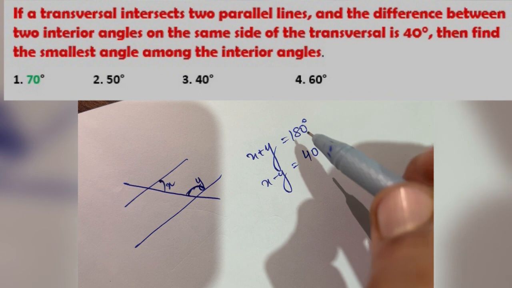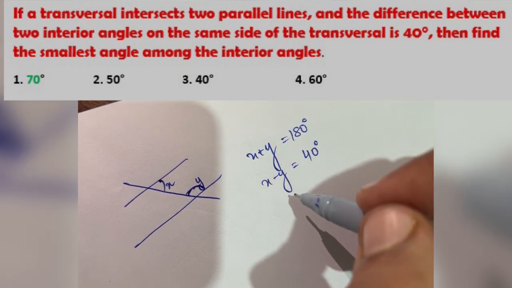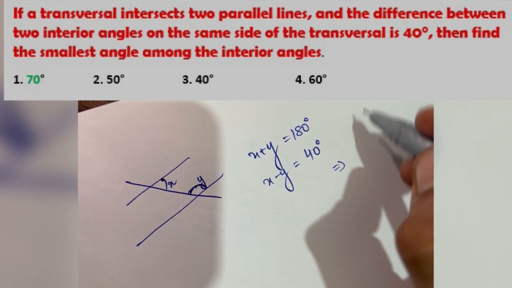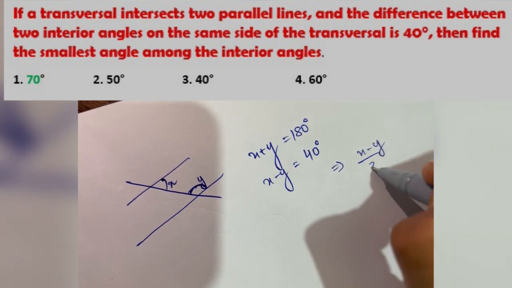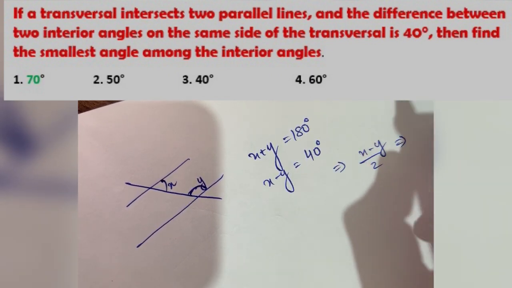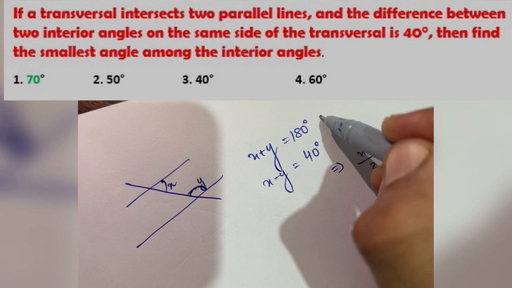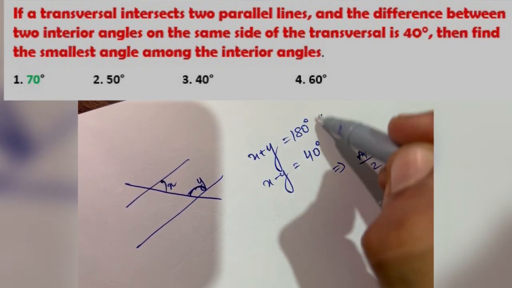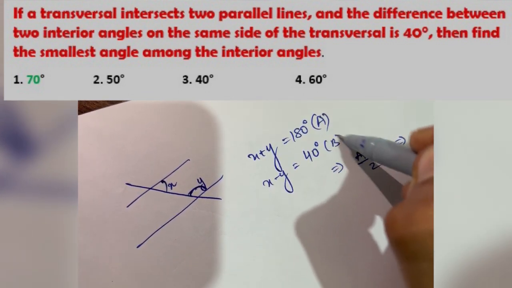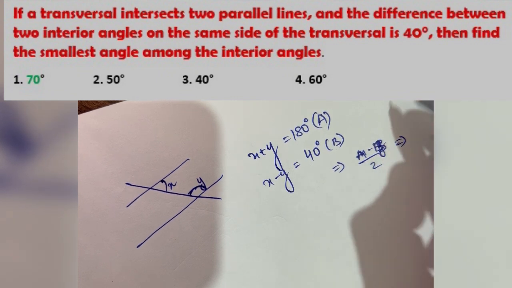So the value of the smaller angle will be x minus y upon 2. If it is given as a and b, it will be a minus b by 2.